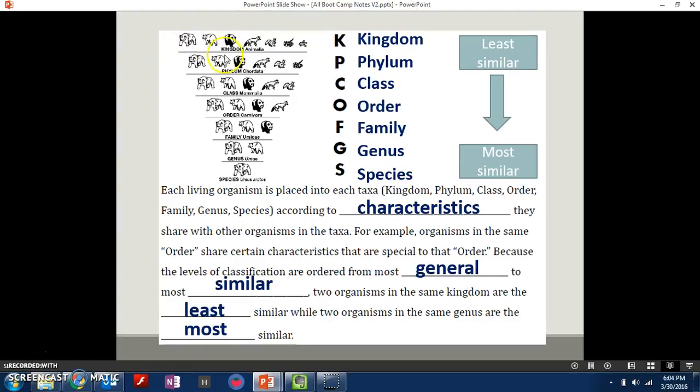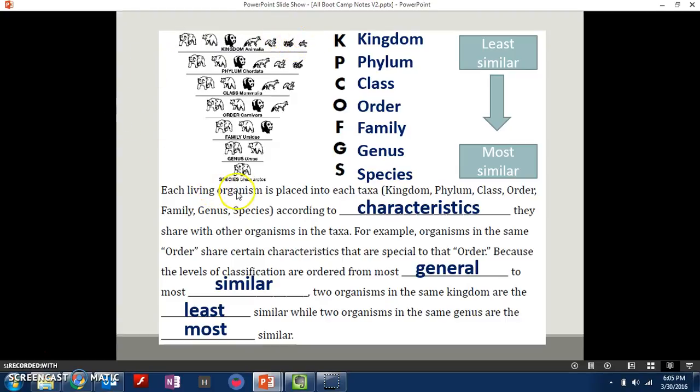So kingdom is going to be the most general group. For example, kingdom Animalia, that's all the animals, from starfish all the way to bears. So they're the least similar. Species is just a specific type of organism, okay? So they are going to be the most similar. So two different bears are more related than, for example, a bear and a snake.